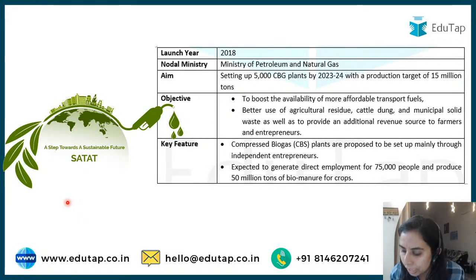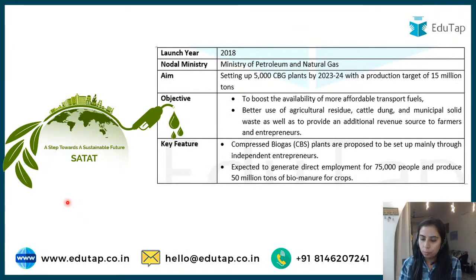I hope you are able to understand the relevance of this scheme, right? Waste is going to be used in sustainable development, and cow dung or agri residues will help farmers boost their income.